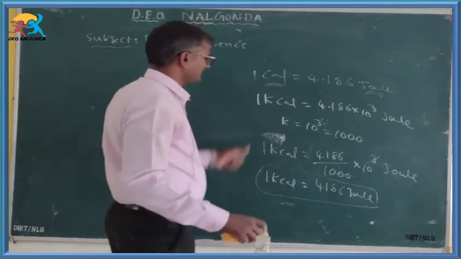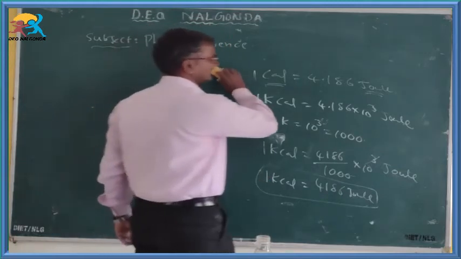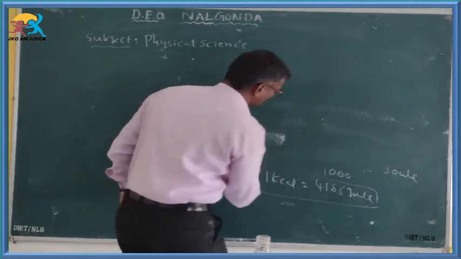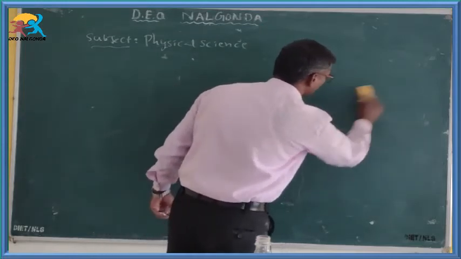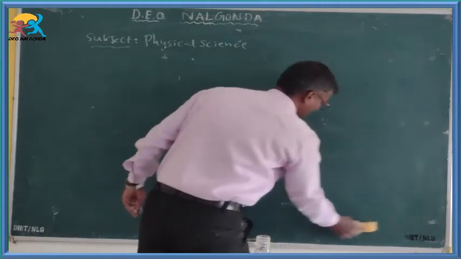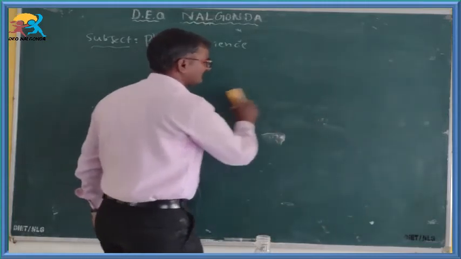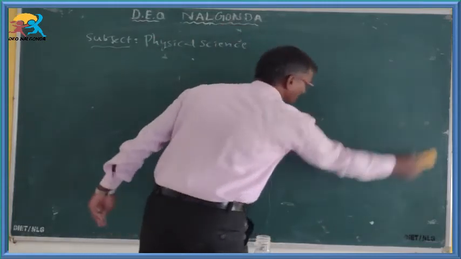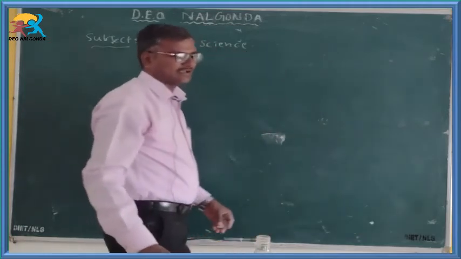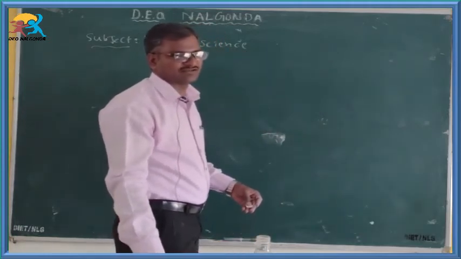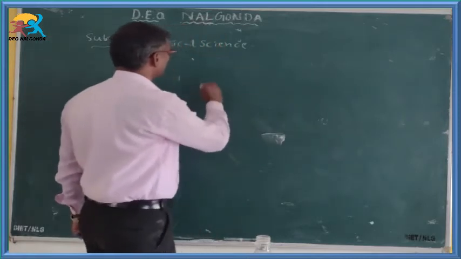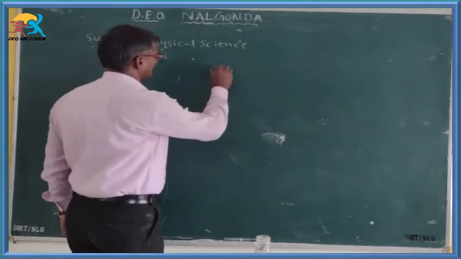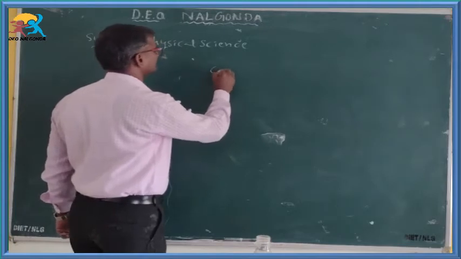We have a definition of calorie. Calorie is the CGS unit. Already we discussed calorimeter. A calorimeter is a device which explains heat quantity, how much is released and how much is absorbed. So, the CGS unit of calorie, the definition is here.